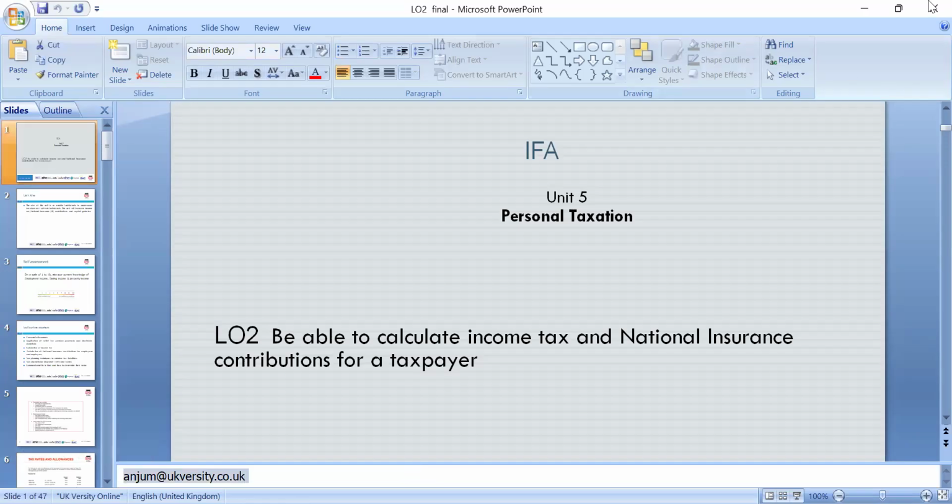The aim today, which we'll go through in LO2, is to be able to calculate income tax and national insurance contribution for taxpayers.